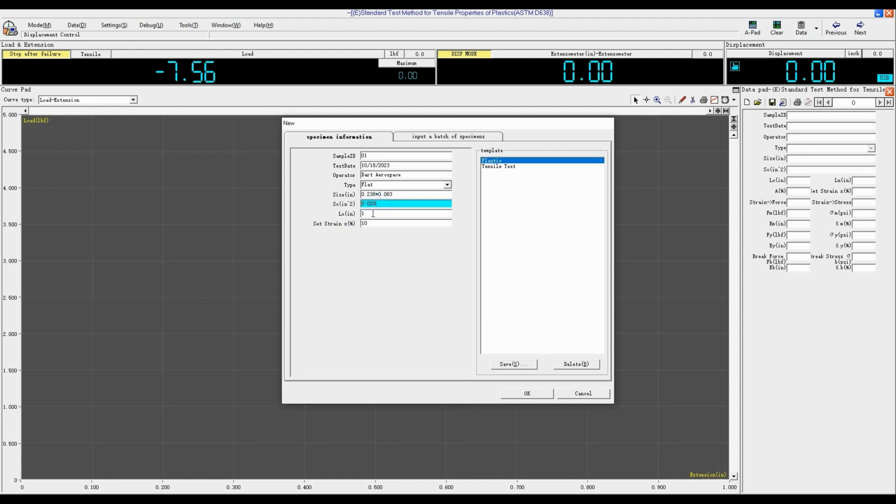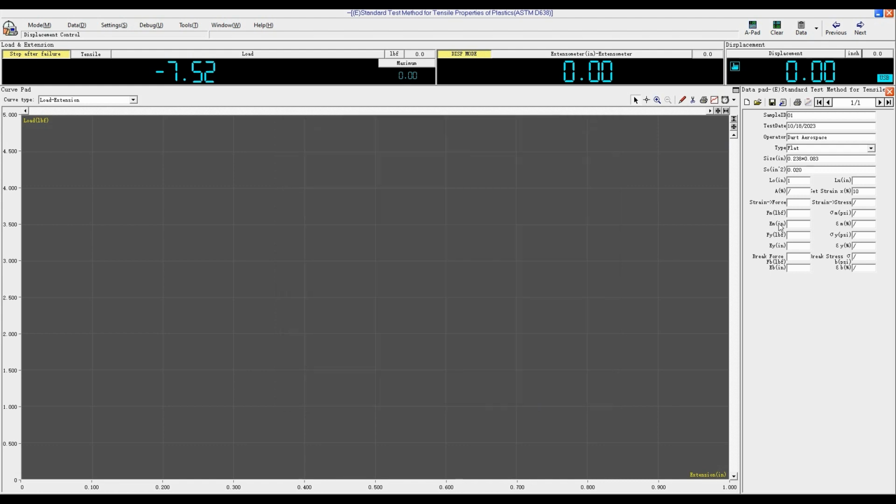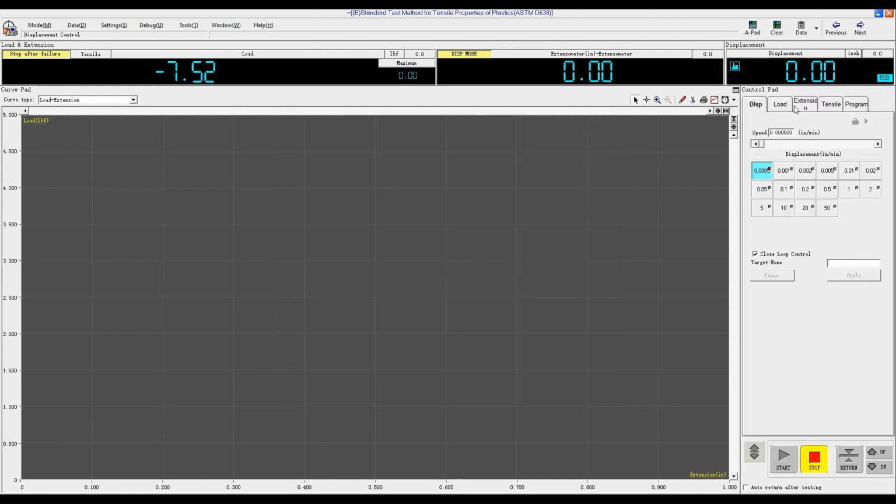L means the gauge length. Set strain at 10%, then click OK. Close the data pad. The Stop After Failure option should be yellow. When the sample breaks, the software will automatically stop. Select Tensile mode. The unit is LBF.